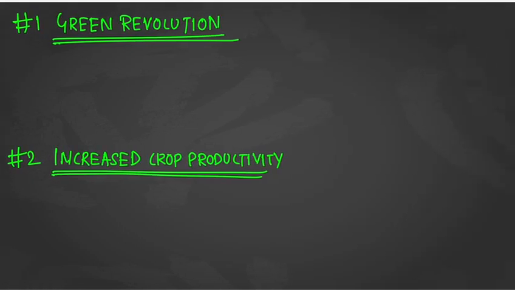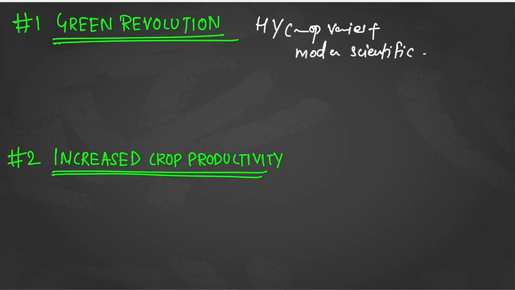The first reason can be the green revolution, where you could have talked about high yielding crop varieties. In this only you could have written modern scientific agricultural techniques, plus you could have also talked about improved irrigation.